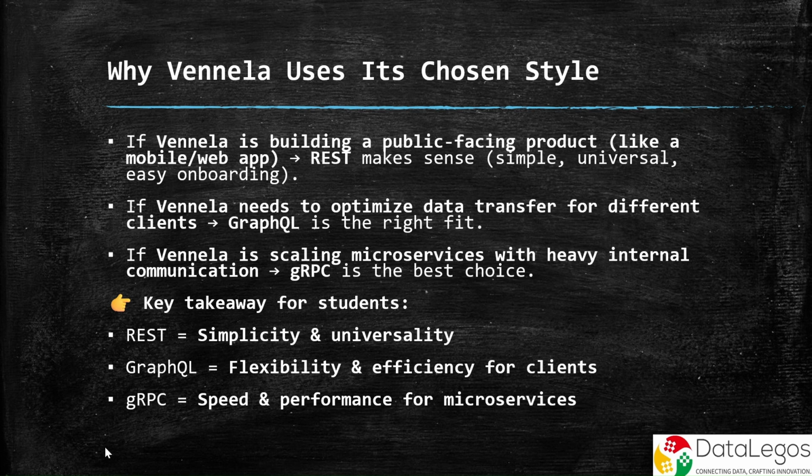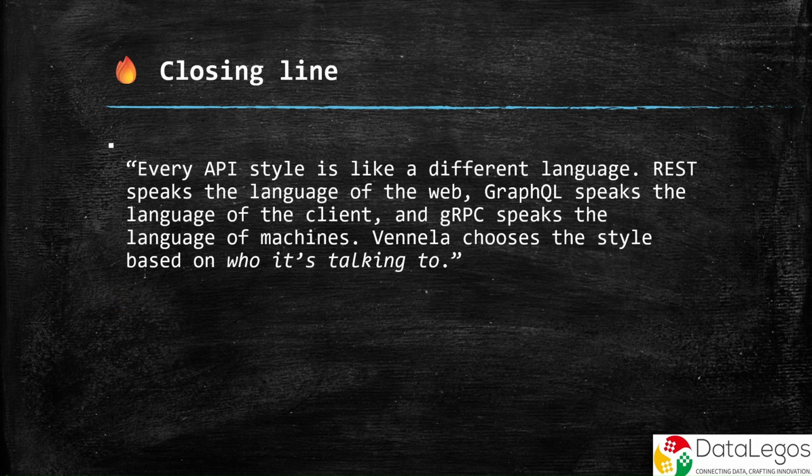So remember this: REST equals simplicity and universality. GraphQL equals flexibility and efficiency. gRPC equals speed and performance. Each API style is like speaking a different language. REST speaks the language of the web, GraphQL speaks the language of the client, and gRPC speaks the language of machines. The right choice depends on who you're talking to.